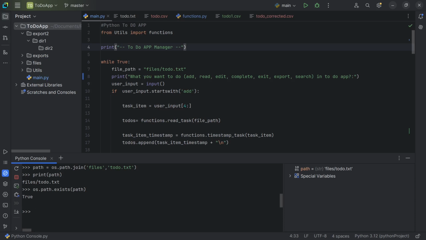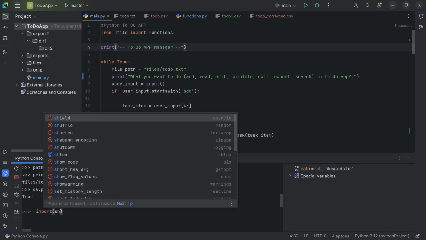The next module that we will focus on is shutil, which is essentially the shell utils module. It focuses on high-level file operations like copying, moving, and deleting files and directories. Let's see some of the key functions.